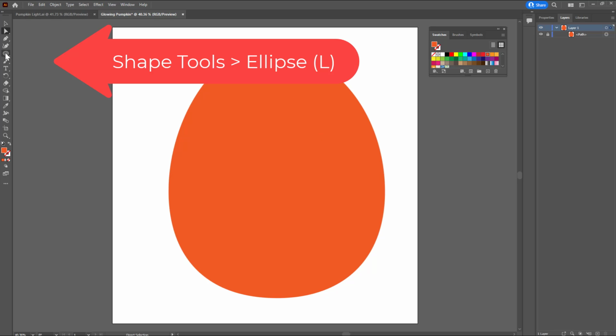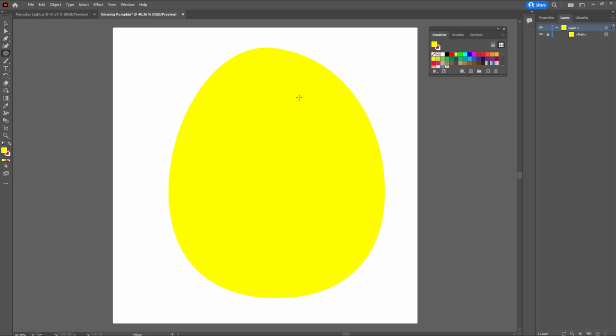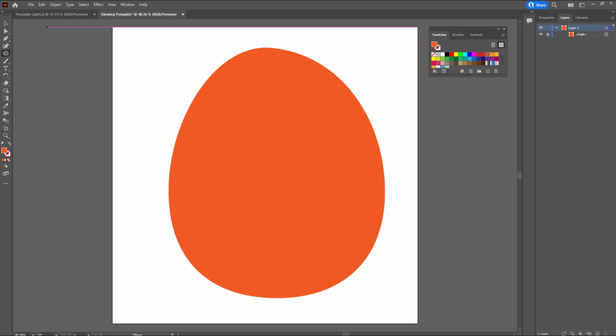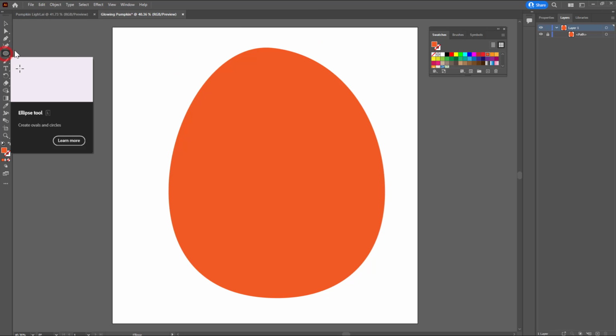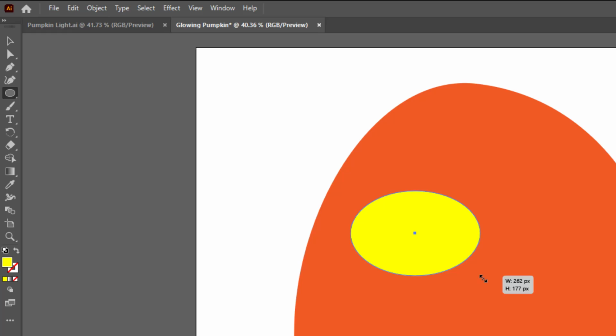So I'm going back to the ellipse tool, or L on the keyboard, and I'm going to change the color to yellow. Oops, see what happened right there? That happened because I still had the pumpkin selected. So let me undo that, Control Z, and I will click the selection tool and just click off of the pumpkin to deselect it. Now I'm going to get the ellipse again and change that to yellow, and this time my pumpkin stayed orange.